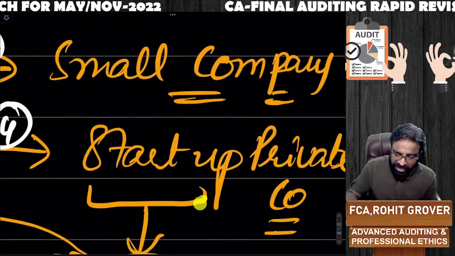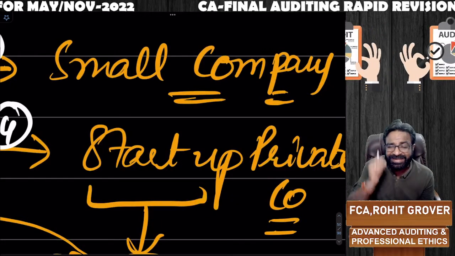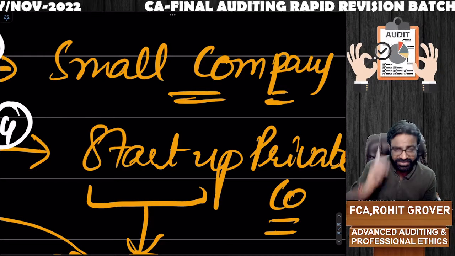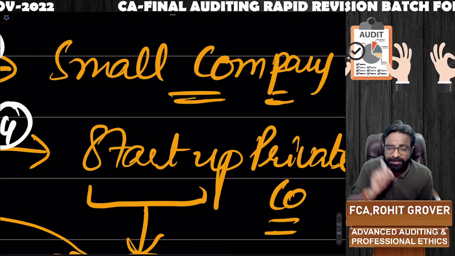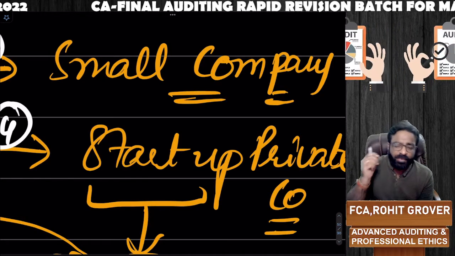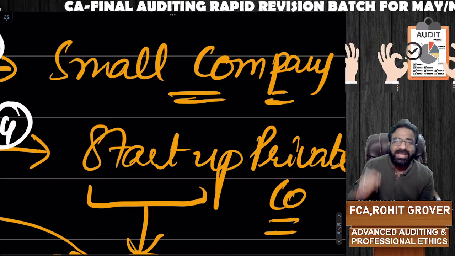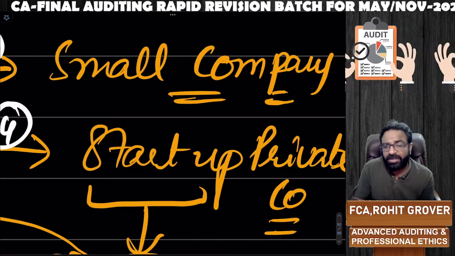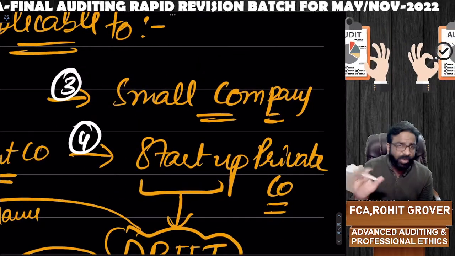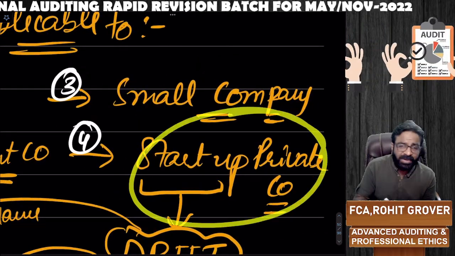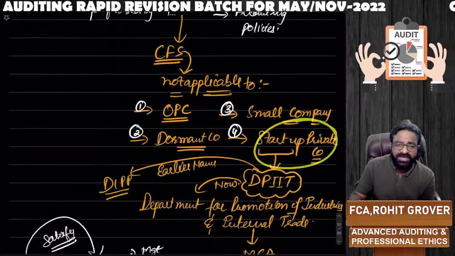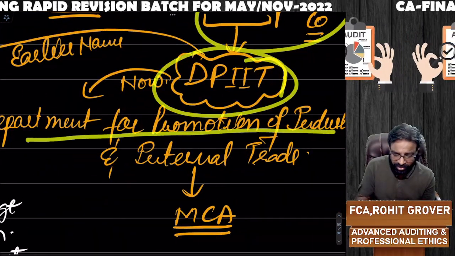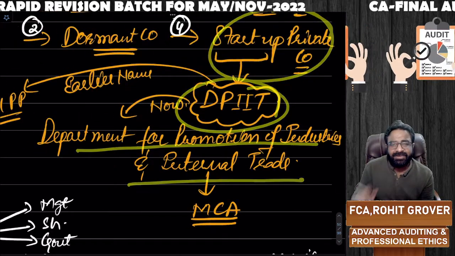And if you're a startup private company and you are declared as a startup by the DPIIT, Department for Promotion of Industries and Internal Trade.